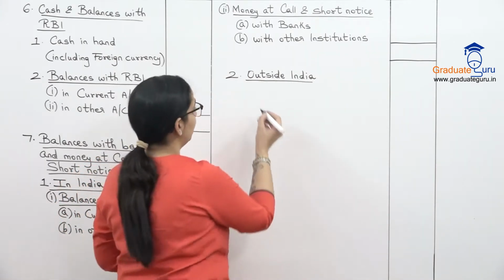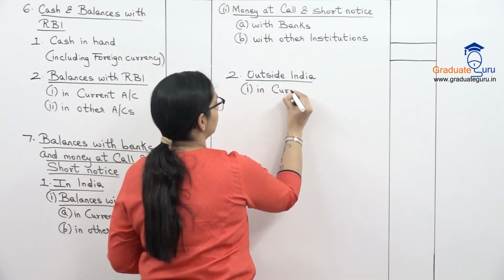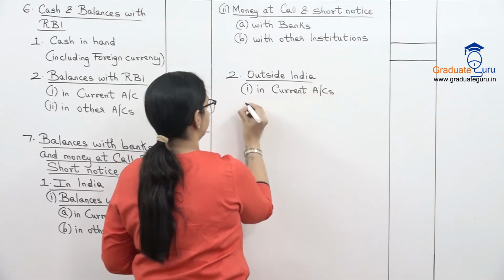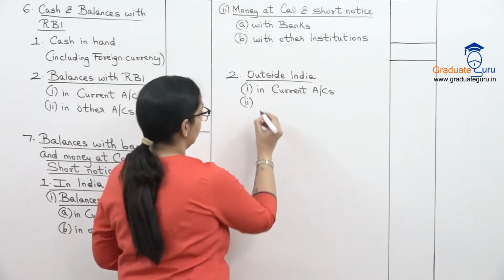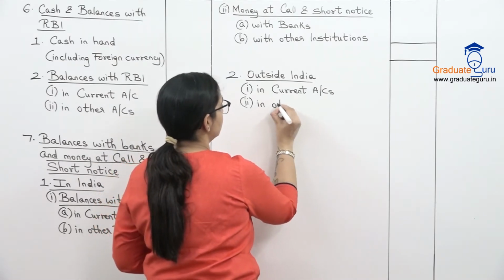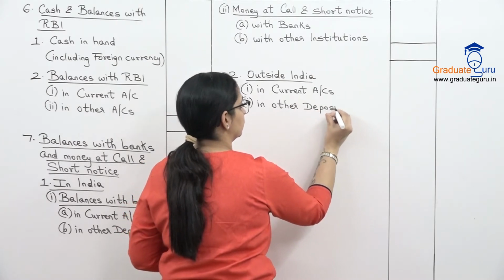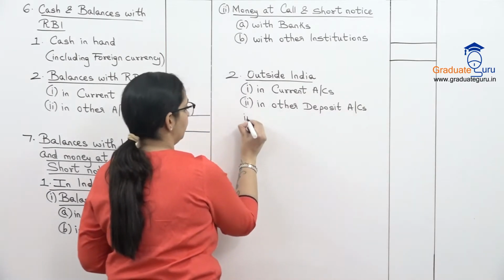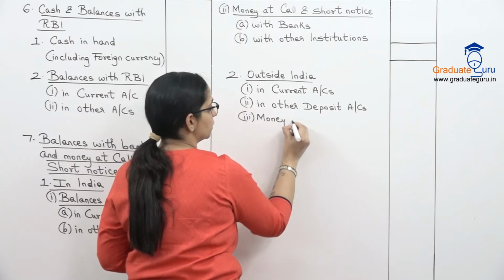So there we'll have in current accounts, or in other deposit accounts, or money at call and short notice.